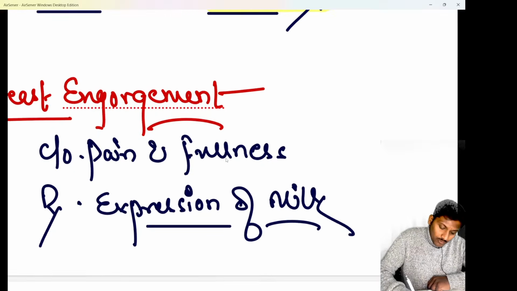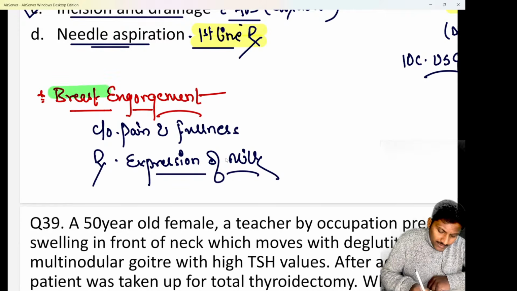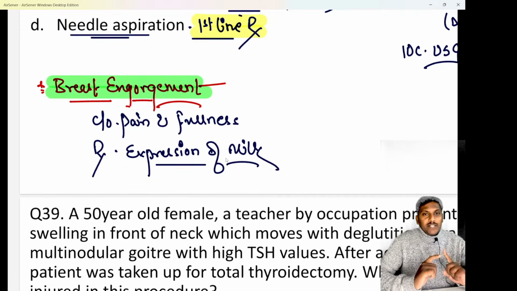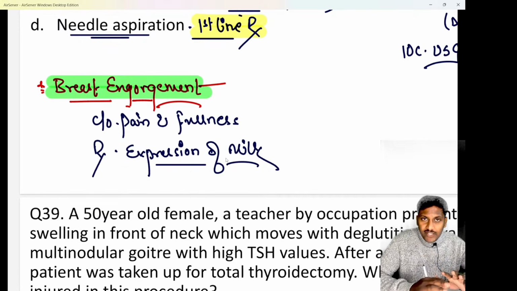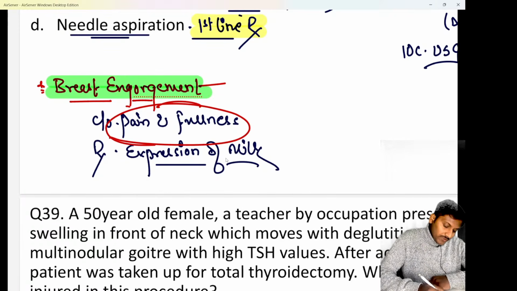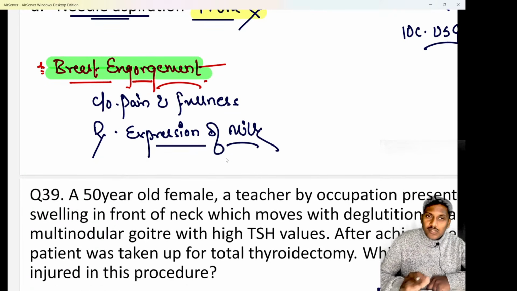Whereas if they talk about a case of breast engorgement, which is another favorite of your examiners, do remember breast engorgement is nothing else but fullness in the breast. So whenever there is breast engorgement, they will say the child is refusing the feed, the child is not taking the feed. Second, there is pain and fullness inside the breast. Yes, they will only complain of pain and fullness. They will not talk anything about tenderness, fluctuation, or fever and chills especially. Fever and chills too will never be seen. So obviously it would be a case of engorgement if no other features are there.